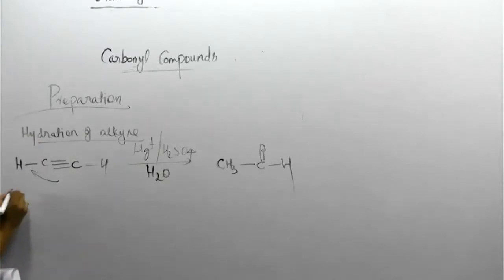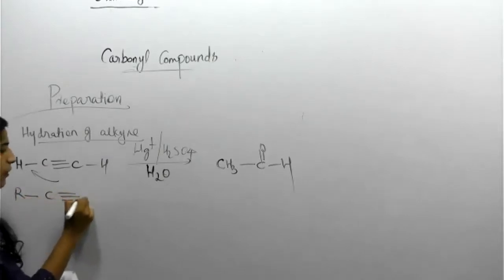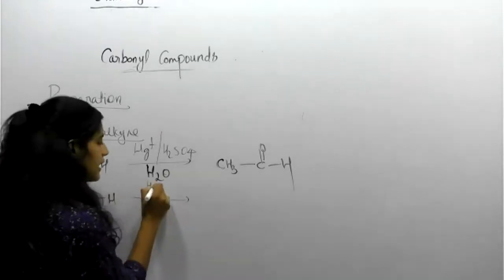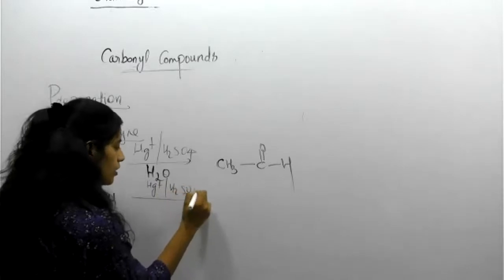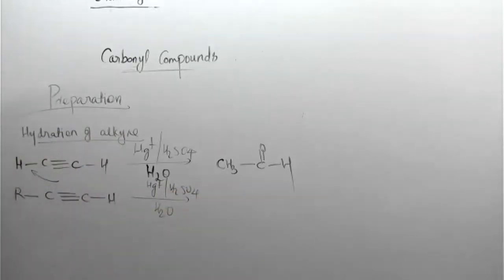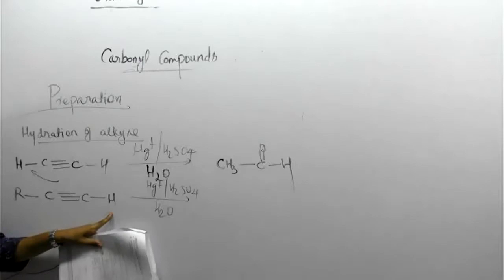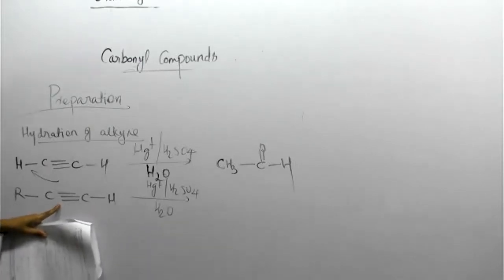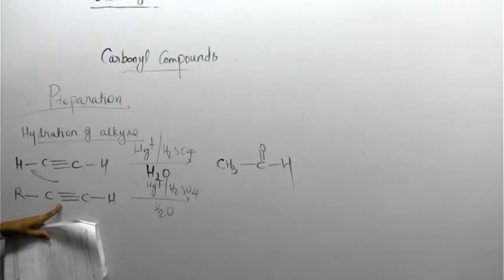Then one more: R C triple bond C H. Same reagents, Hg, H2SO4, H2O. This group will be there, but you need to add 2 more hydrogens, and then this triple bond is converted into aldehyde form. Then tell me.